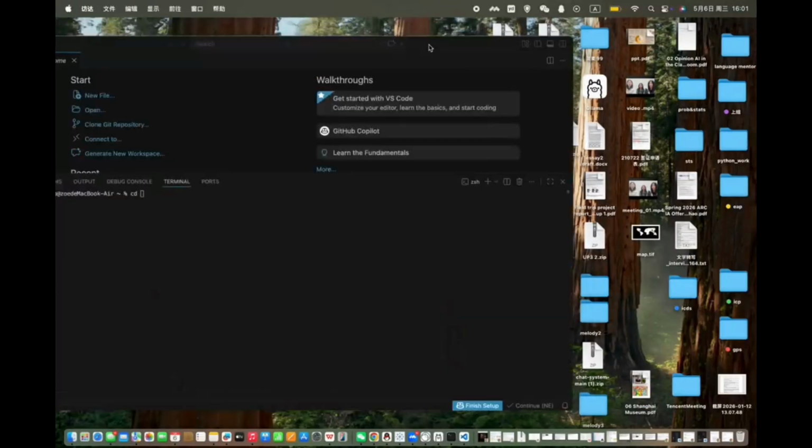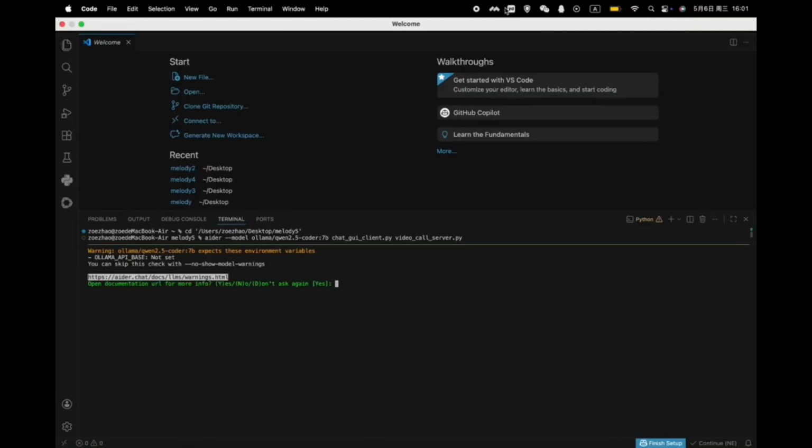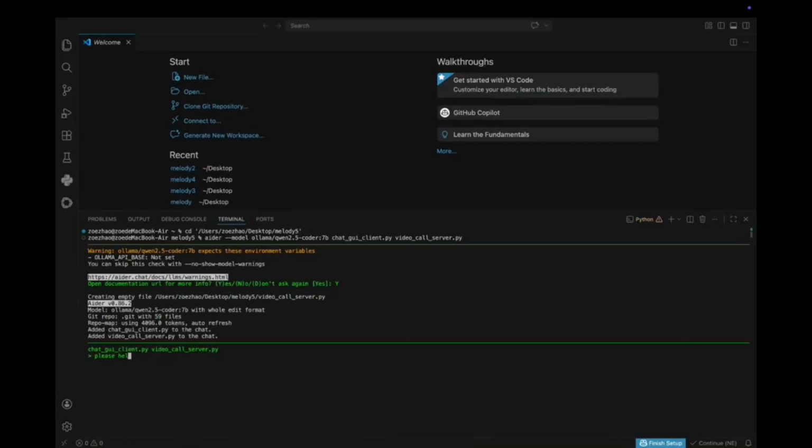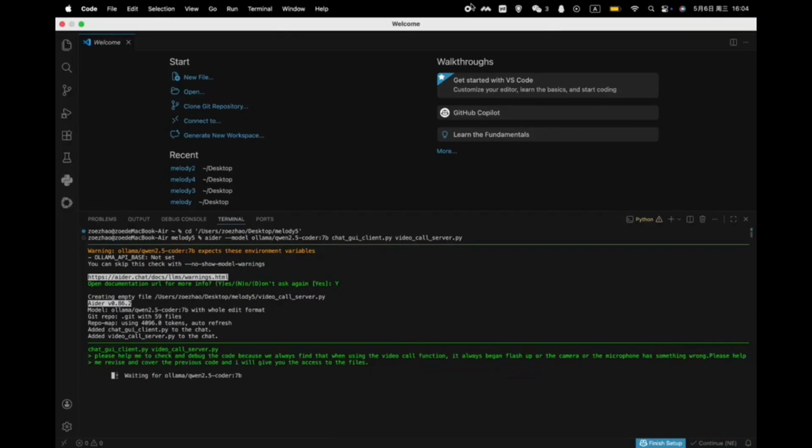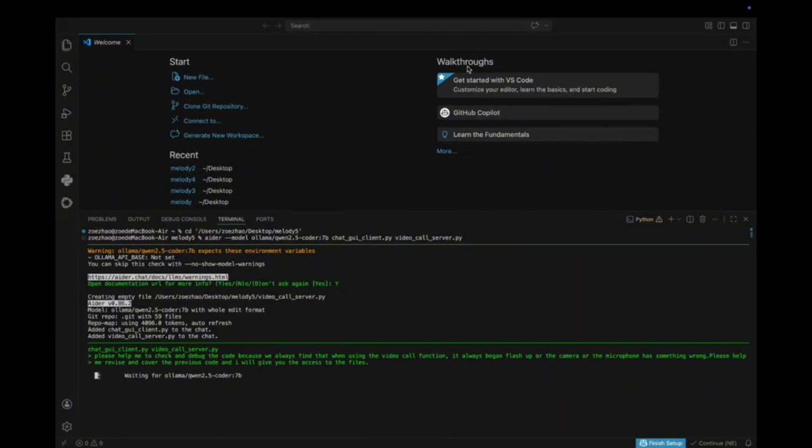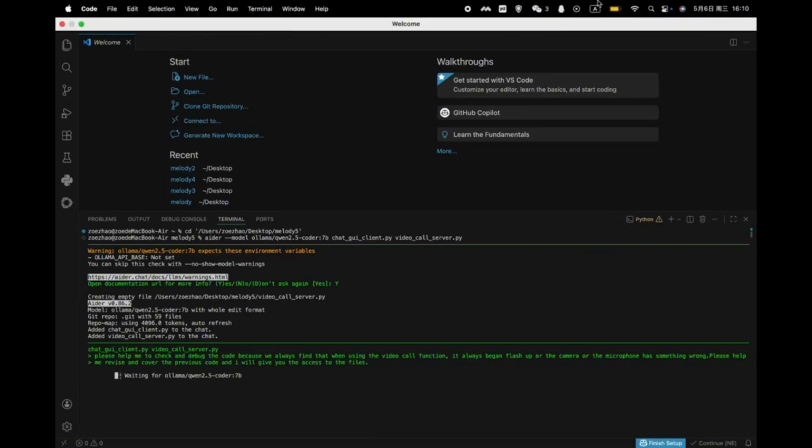We also used Pymono during debugging. One example was the video call feature. At first, the video call window sometimes flashed, and the camera or microphone did not work properly. We asked Pymono to help analyze the issue. It suggested checking camera and microphone permissions, improving error handling, and optimizing frame sending. Based on that, we revised the video call client class and improved how the system handled camera access and remote frame receiving.